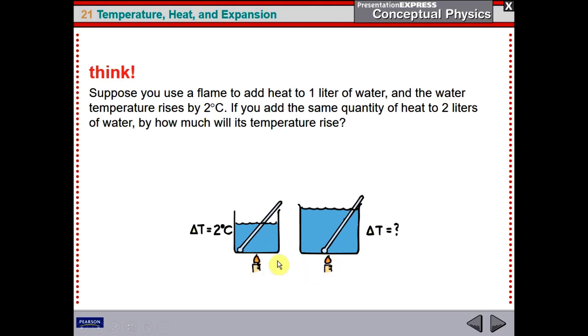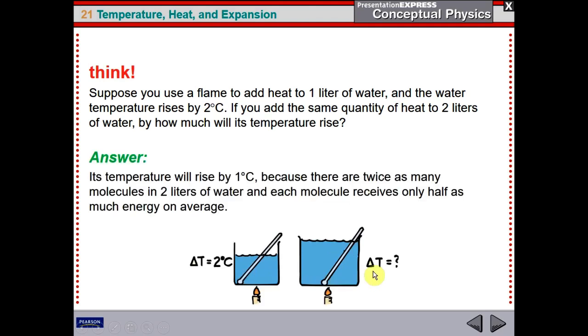We are giving the same amount of heat to both amounts of water, but the water on the right is twice the water on the left in amount. So the question is, how much will be the temperature difference in the right picture? The answer is the temperature will rise by only 1 degree Celsius. Why? Well, because the 2 liters of water contains twice as many molecules as the 1 liter of water.